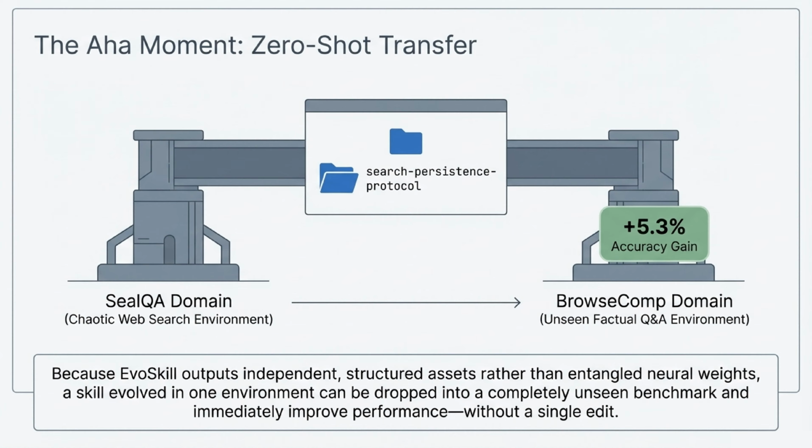But here is the real aha moment of this research: zero-shot transfer. Because EvoSkill outputs independent, structured assets rather than entangled neural weights, a skill evolved in one environment can be dropped into a completely unseen benchmark and immediately improve performance. We took the search protocol evolved in the chaotic SealQA domain and dropped it into BrowseComp, an unseen factual Q&A environment, yielding a 5.3% accuracy gain without a single manual edit.